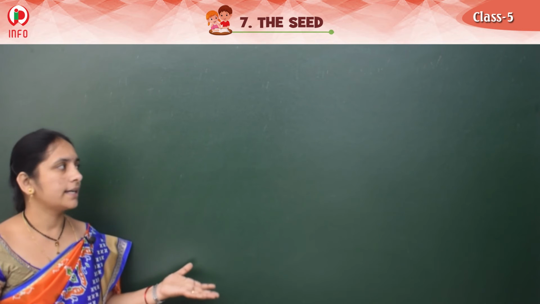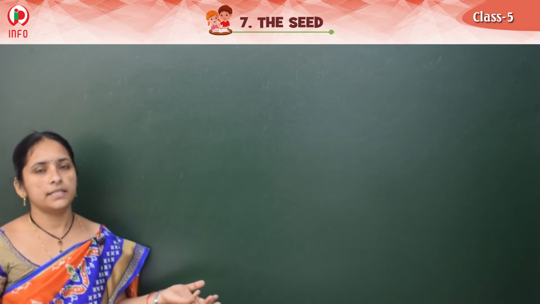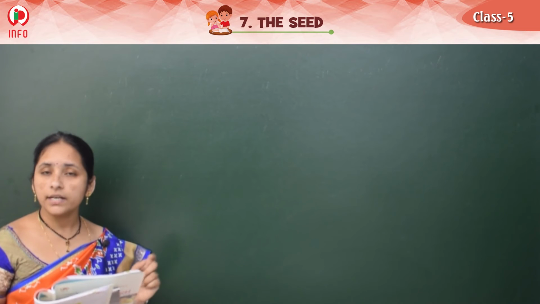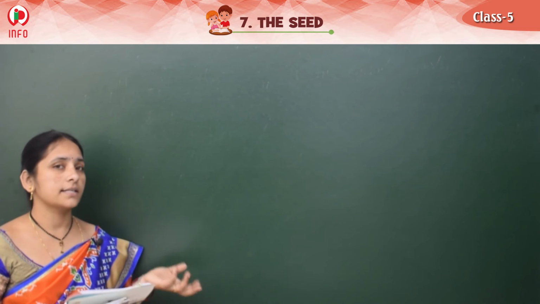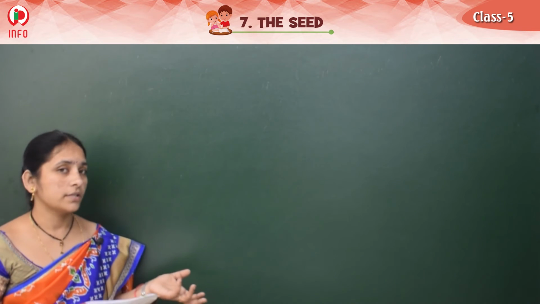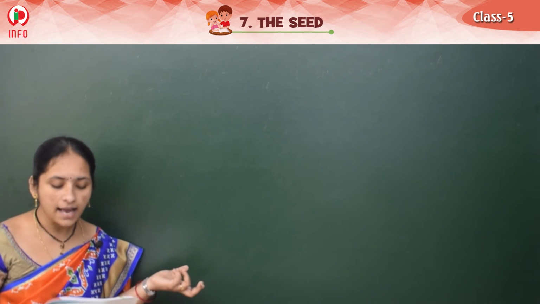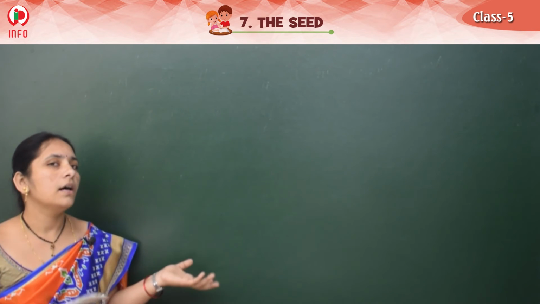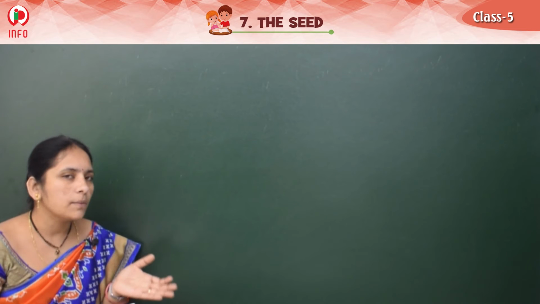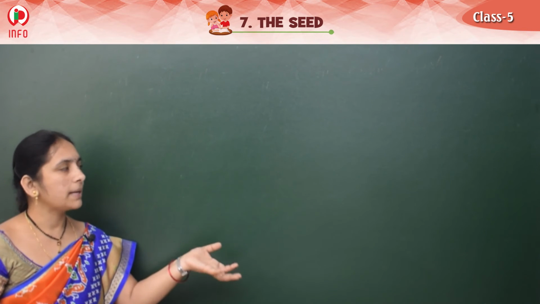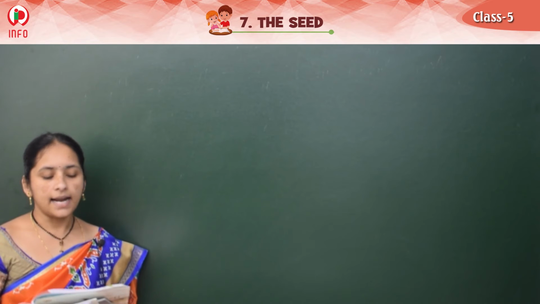What kind of garden are they maintaining? We can see. Raju asked Rani, "Hi Rani, what are you doing?" Rani replied, "I am planting flowers. I want to make a small garden. In my house a small place is there, and in that place I want to make a garden. That's why I am planting flowers," she said.